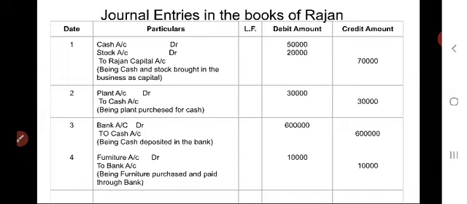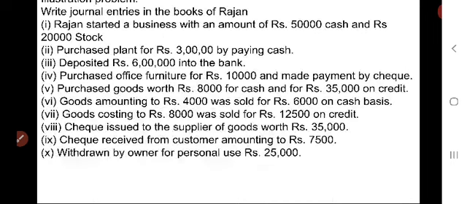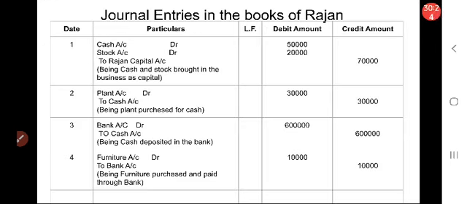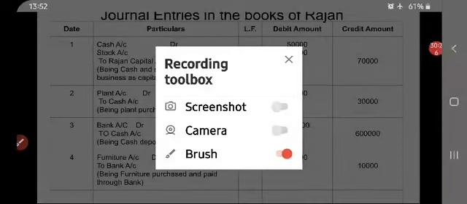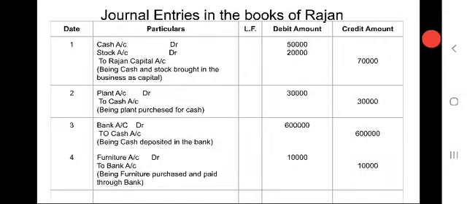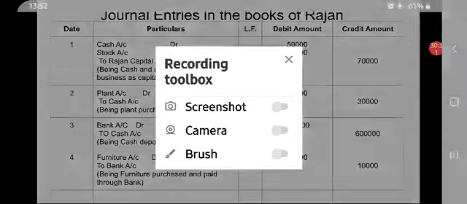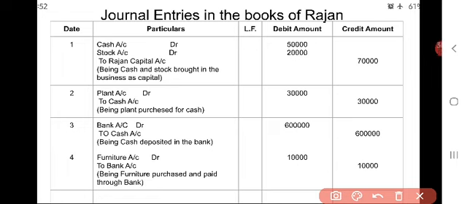Narration must be: being cash deposited in the bank. So then writing of the entry will be completed when you draw a line, like this.